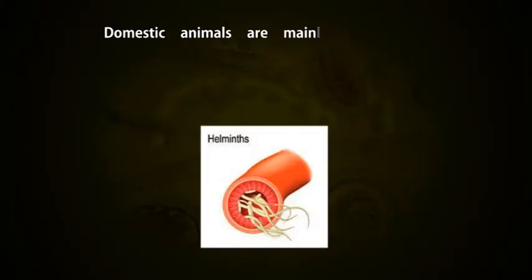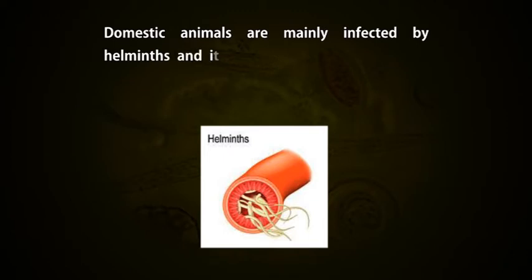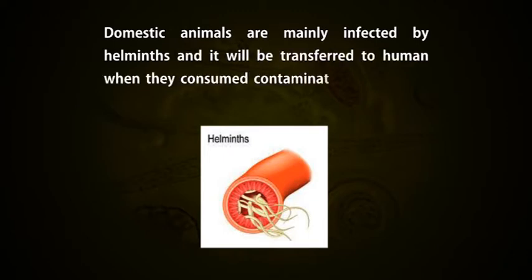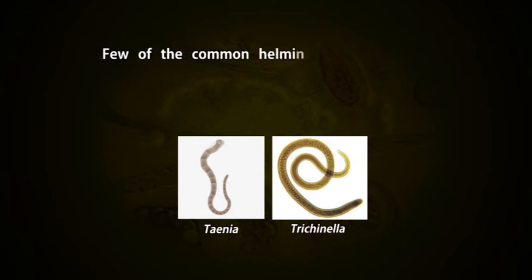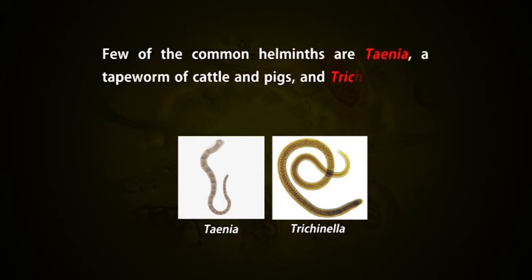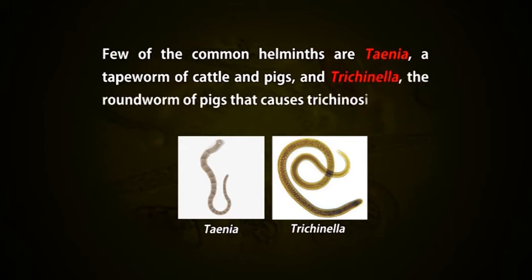Domestic animals are mainly infected by helminths, and they can be transferred to humans when they consume contaminated food or food that is not well cooked. A few of the common helminths are Taenia, a tapeworm of cattle and pigs, and Trichinella, the roundworm of pigs that causes trichinosis.